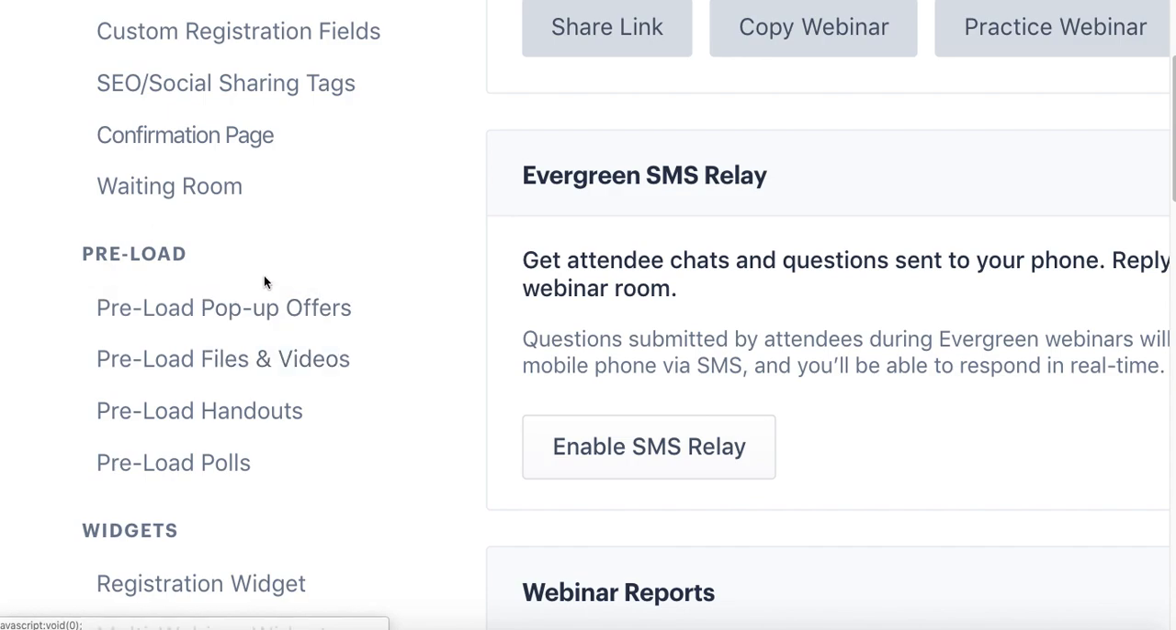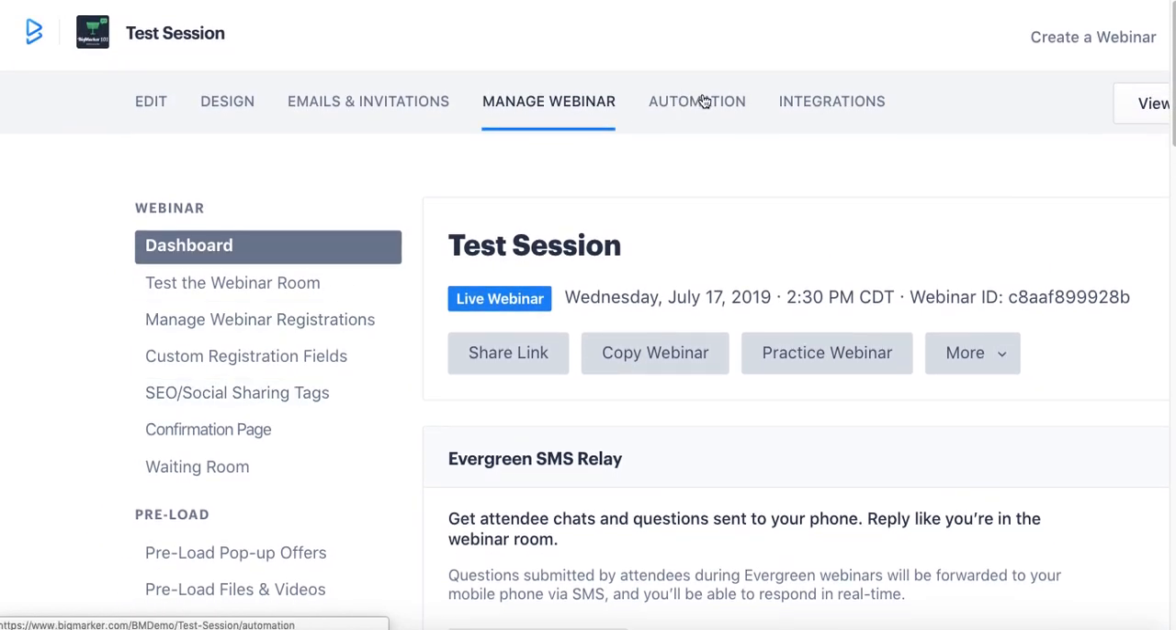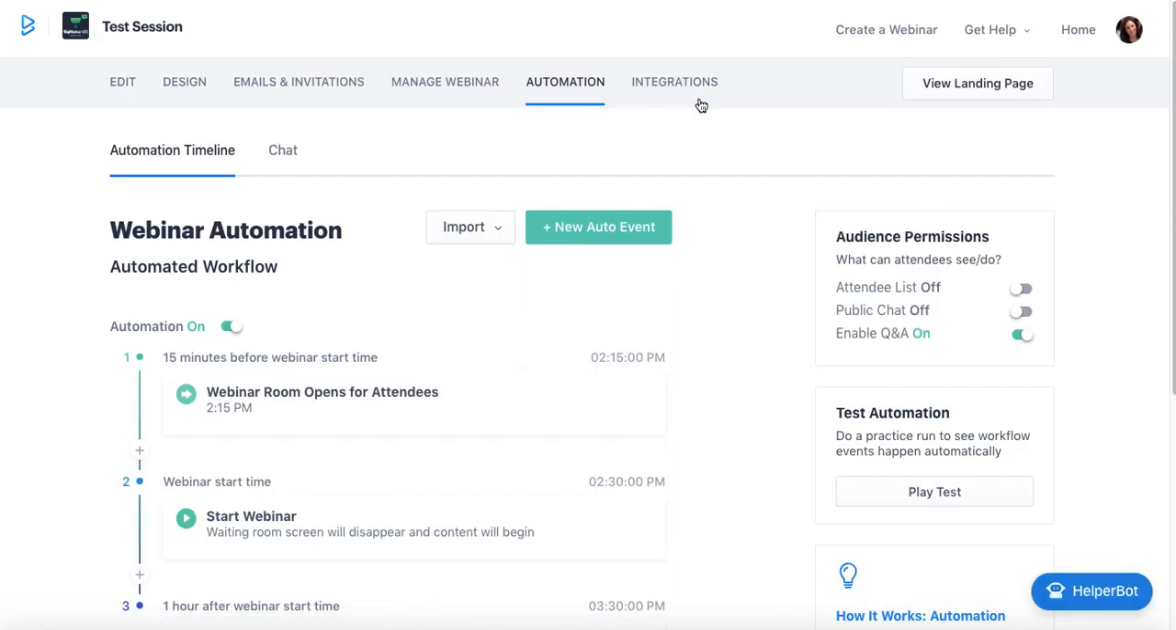However, this is not how you add automations. This is only going to be used for live webinars. If you want to automate your webinar, that takes me to the 5th tab, the Automation tab, which is where all of the automations are set up for evergreen and automated webinars.